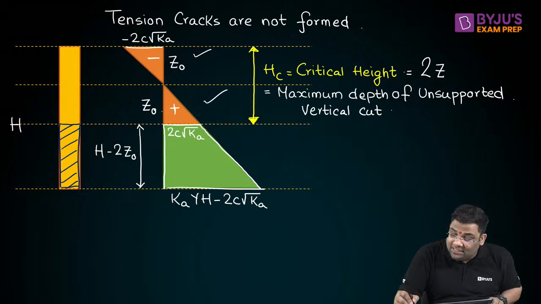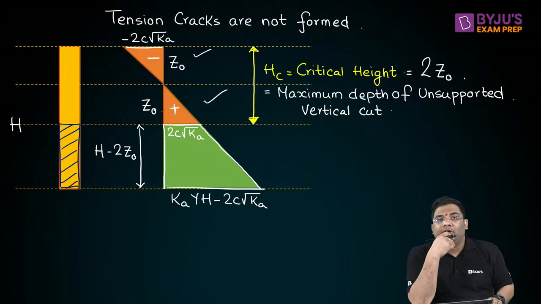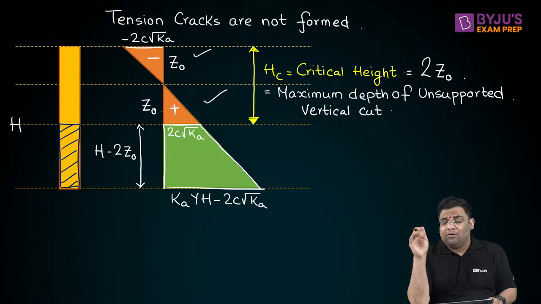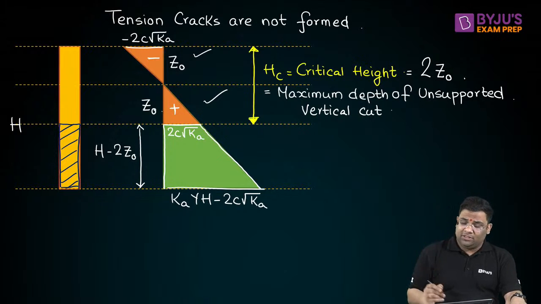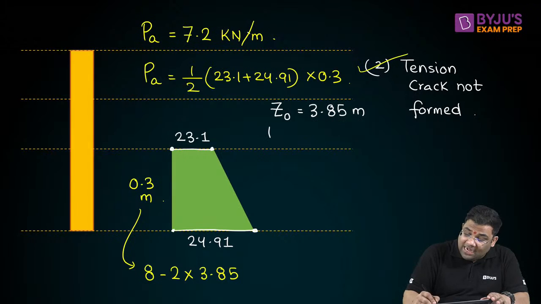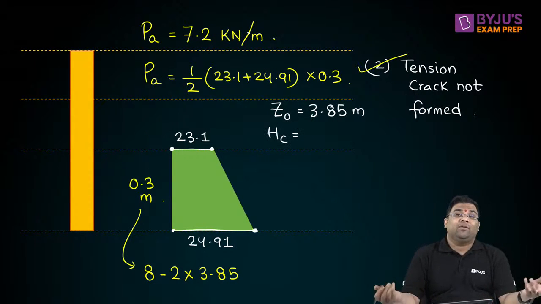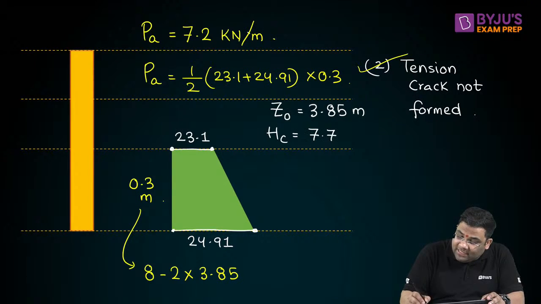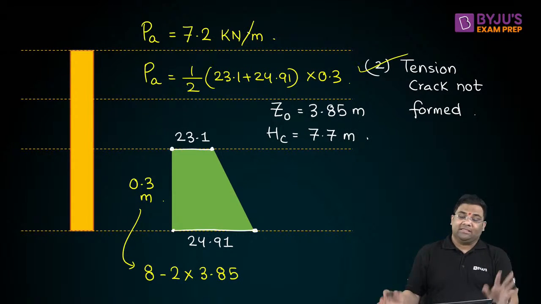It is just twice your Z naught. Like in this question, if they give you all these values, you can find out Z naught. Suppose in this question, what was your depth of tension cracks? It was 3.85, right? And in the same question, if they ask you to find out the critical height, it is just twice of that. I can say how much? 7.7 meter, right? 7.7 meter.